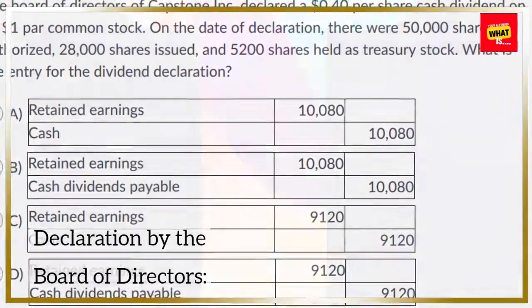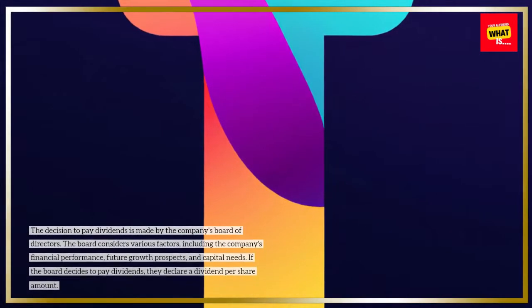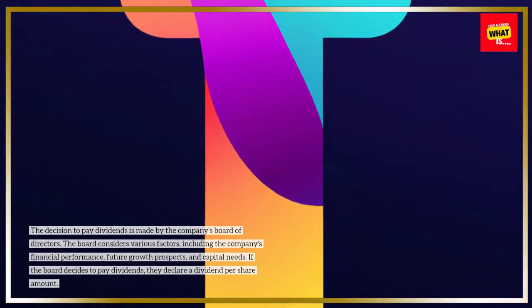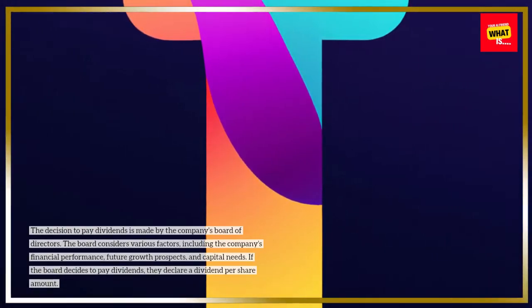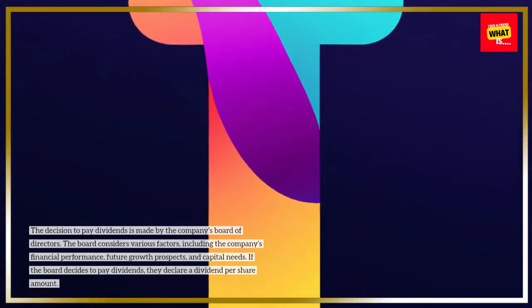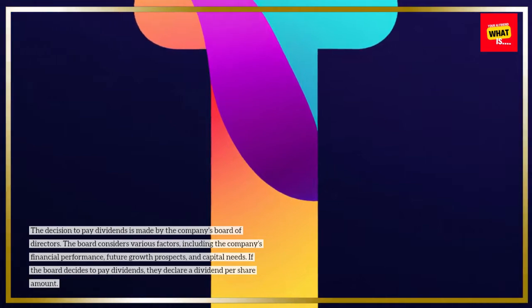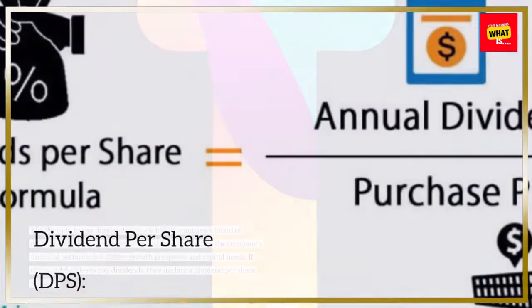Declaration by the Board of Directors. The decision to pay dividends is made by the company's Board of Directors. The board considers various factors, including the company's financial performance, future growth prospects, and capital needs. If the board decides to pay dividends, they declare a dividend per share amount.